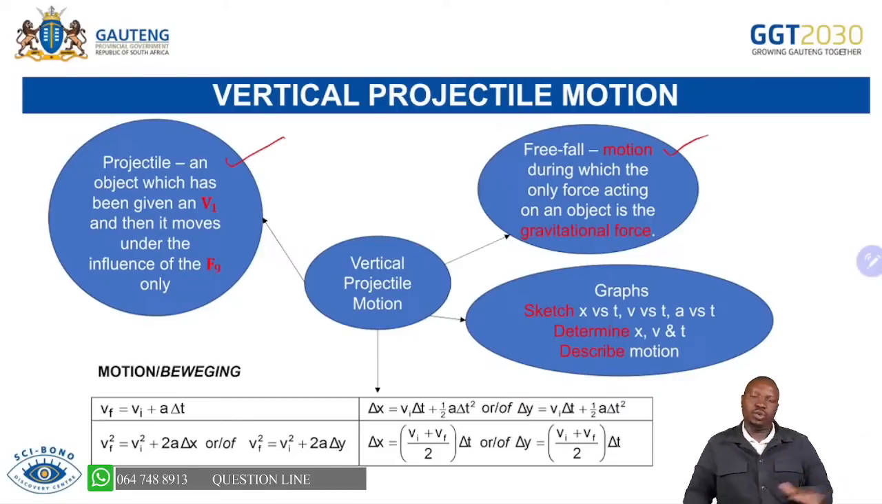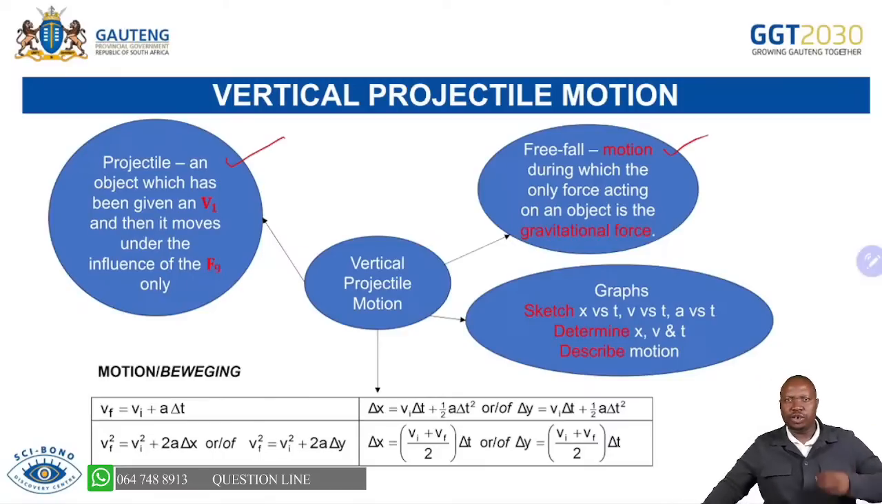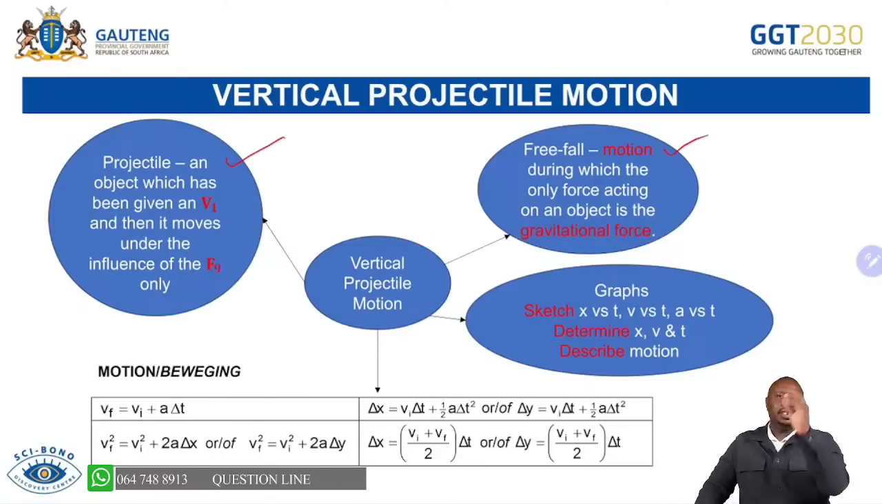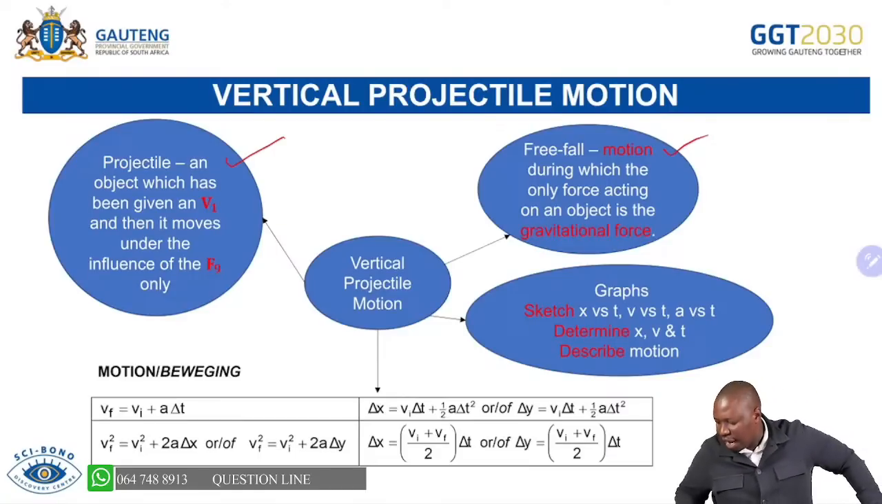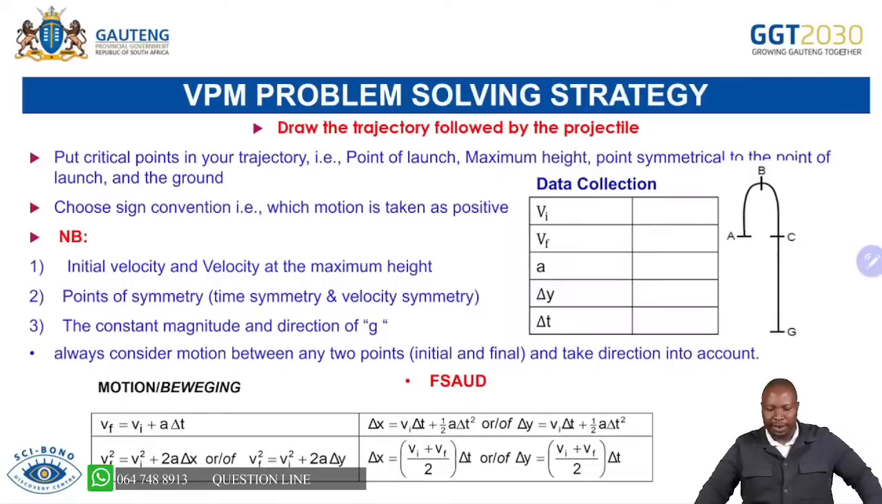You don't have favorites here to say, this is my favorite formula, I will always use it. No, you collect data, and data will tell you which formula you're going to utilize to answer the question. So those are your 4 equations of motion under vertical projectile motion that you will be expected to do.